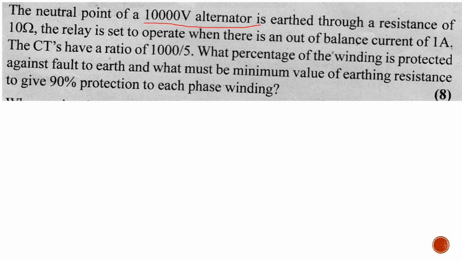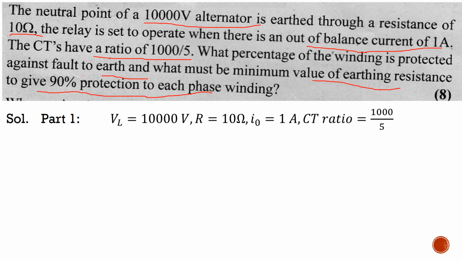The neutral point of a 10,000 volt alternator is earthed to a resistance of 10 ohm. The relay is said to operate when there is an out of balance current of 1 ampere. The CT ratio of 1000/5 is given. What percentage of the winding is protected against fault to earth? This is the first part of the question. And what must be the minimum value of earthing resistance to give 90% of the protection to each phase winding? Here, two things are asked, therefore the question will be solved in two parts.